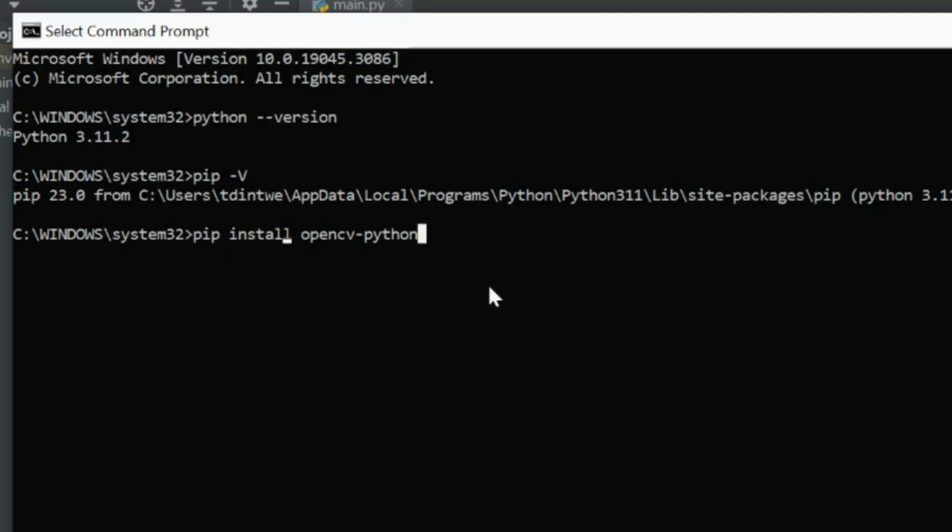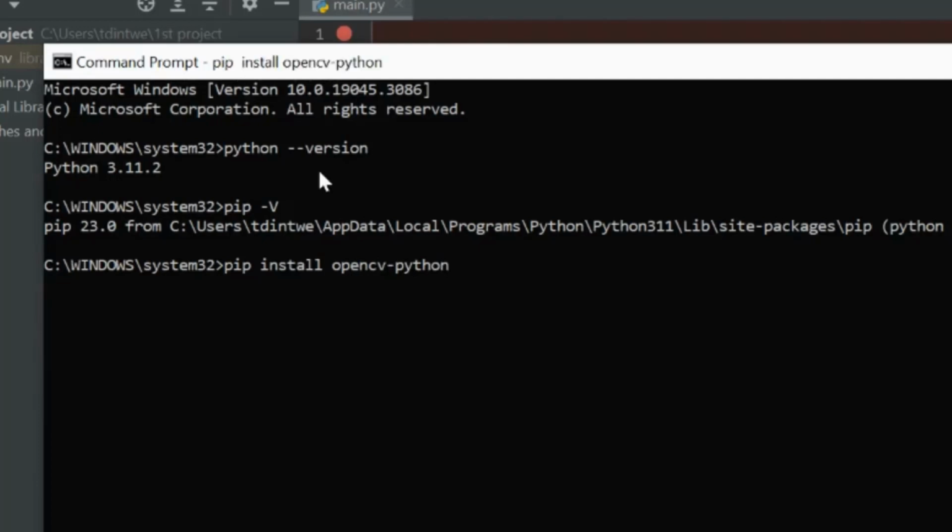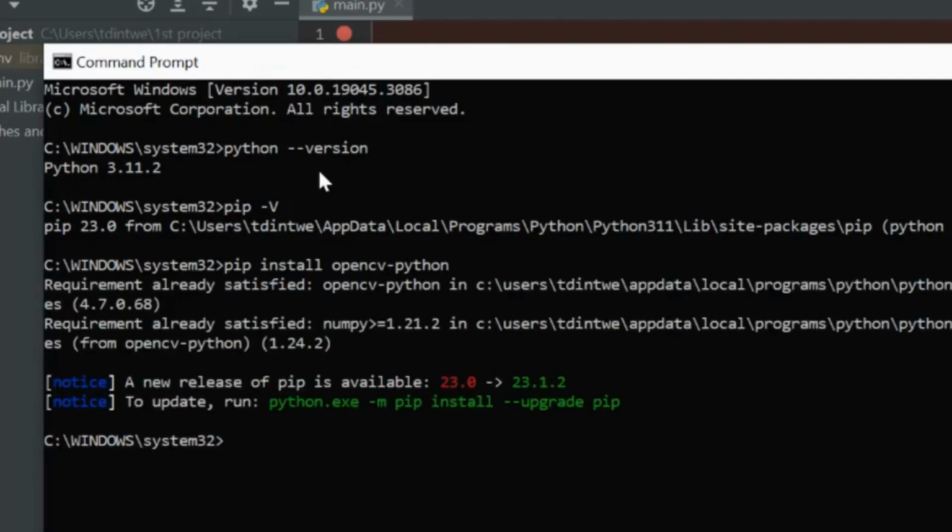I already installed mine, but let me press enter. Okay, mine is already installed, and that's why it shows this message of requirement already satisfied. Yours will be installing on the PC.